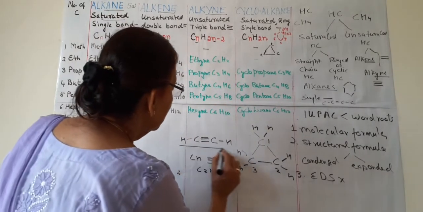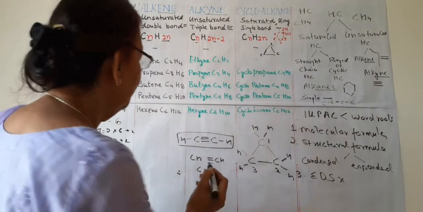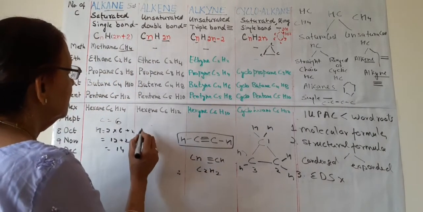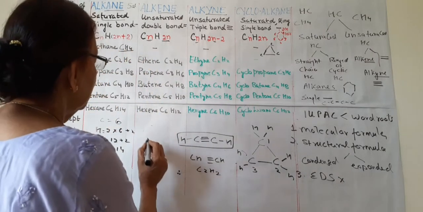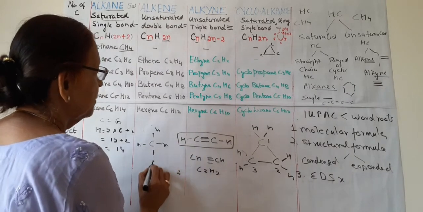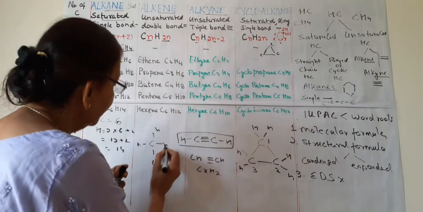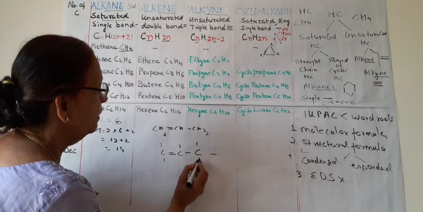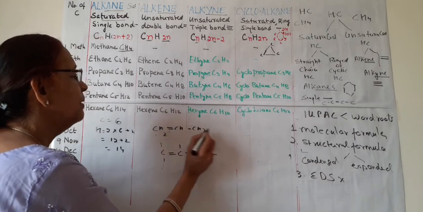This is extended. And what is condensed? The condensed of methane is this, and expanded is this, H, H, H, H. So condensed can be written in one line. So this will be the formula CH2=CH-CH3.